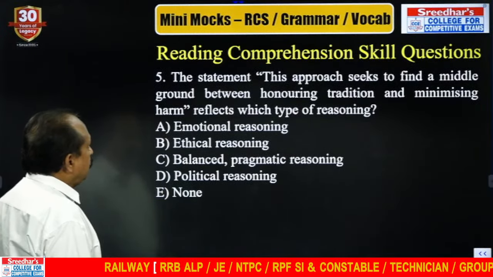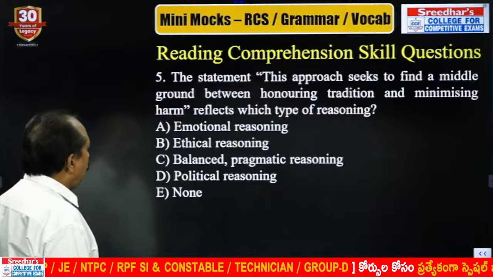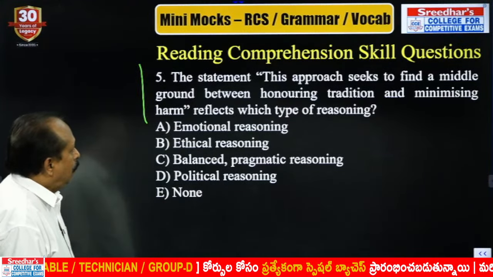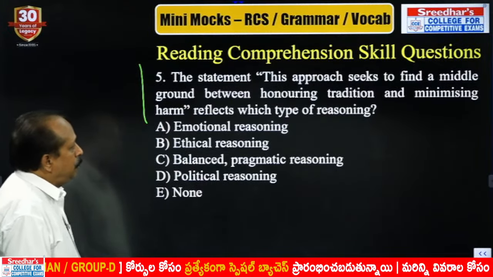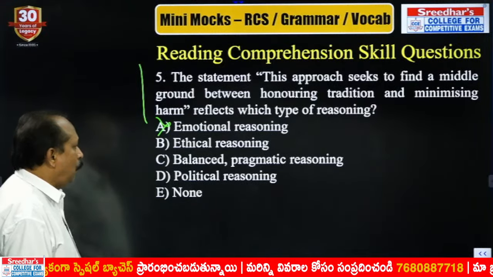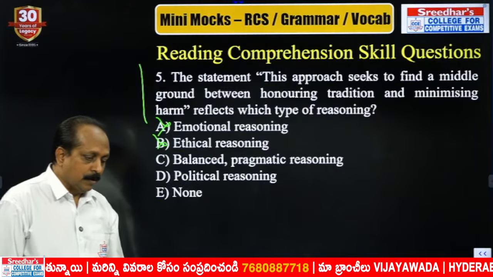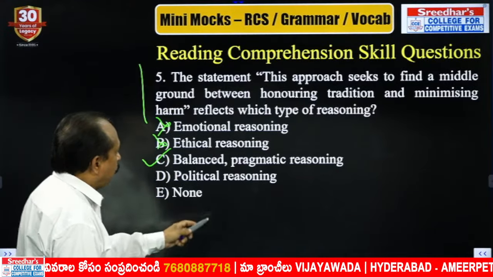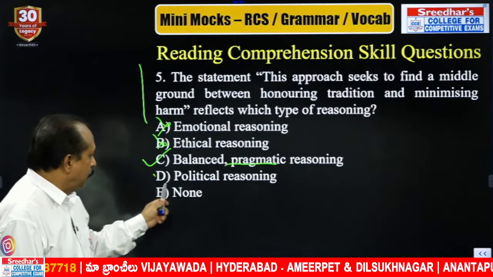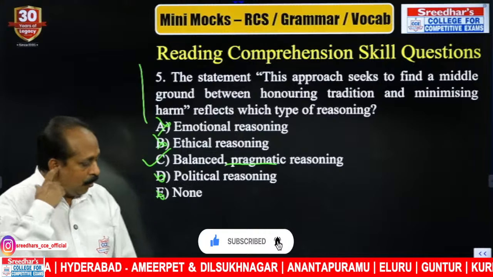The statement, this approach seeks to find a middle ground between honoring tradition and minimizing harm, reflects which type of reasoning? Honoring a middle path, honoring tradition and minimizing harm. Emotional reasoning? No. Ethical means value oriented. Emotional means subjective, not correct. And balanced pragmatic reasoning. Pragmatic, practical reasoning. Political reasoning? No. So what is the answer? C is the answer. That's all for today.